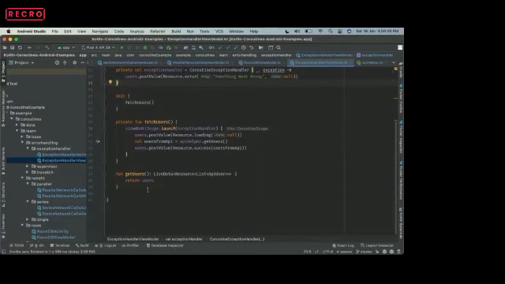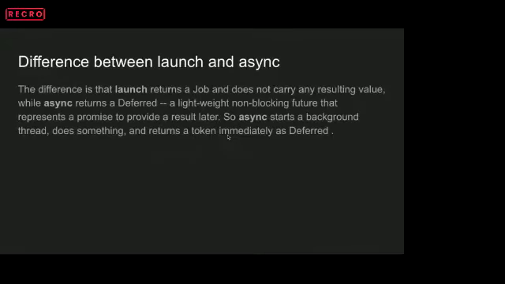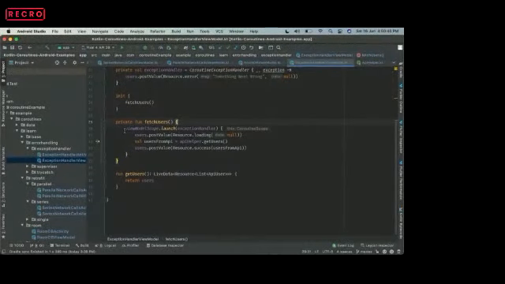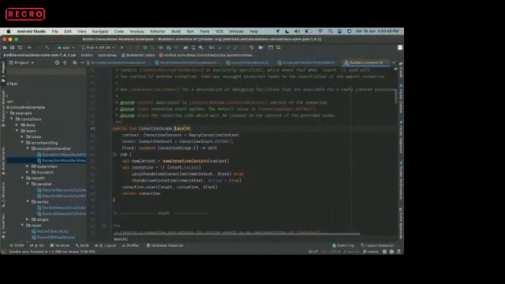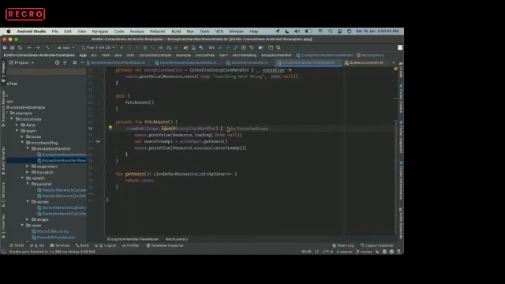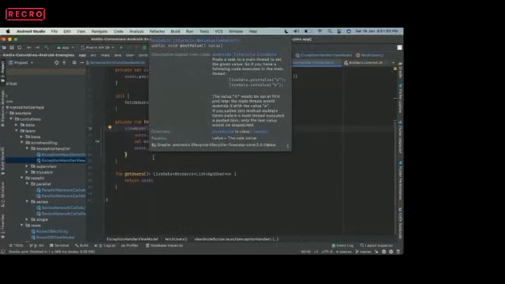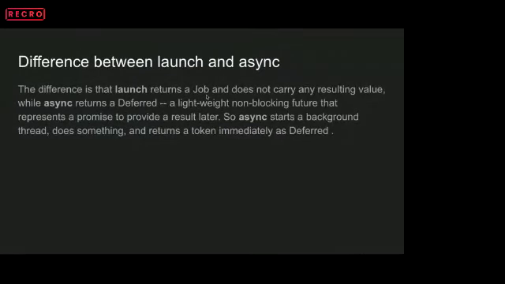One thing I mentioned earlier was the difference between the async and launch functions. The launch function returns a job, and it does not carry any value. If you decompile this example, you can see it is returning a job. Anything running inside a coroutine scope is basically a job. So the launch function returns a job, and it doesn't have any resulting value.